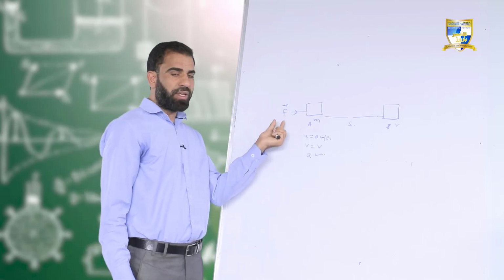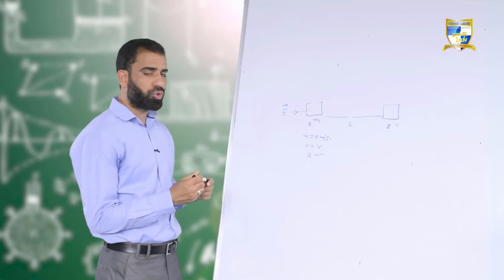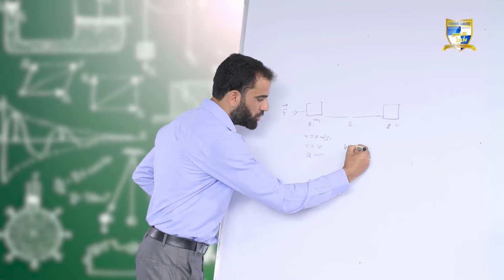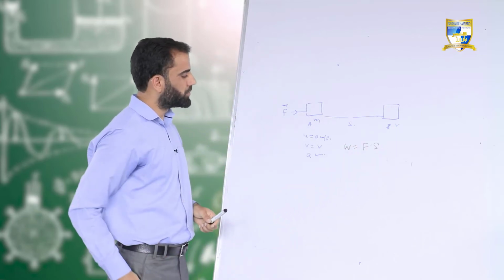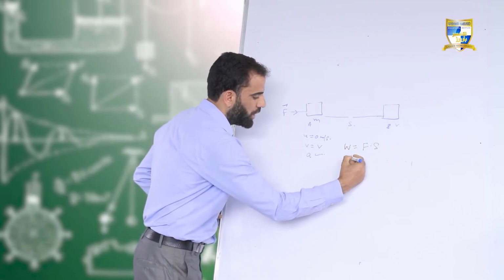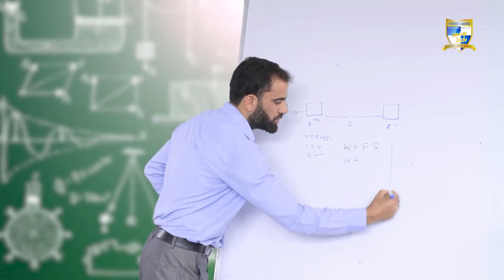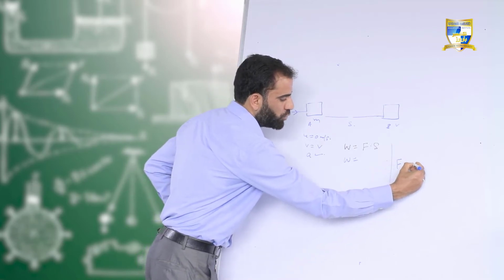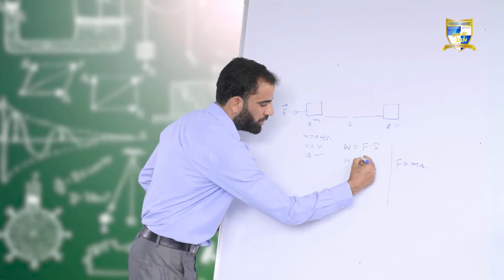Force has been applied, there is a displacement, so there is work done. How am I going to calculate that work done? W equals Fs, that is force and displacement. What is force here? According to the second law of motion, force equals ma. So I can write here ma.